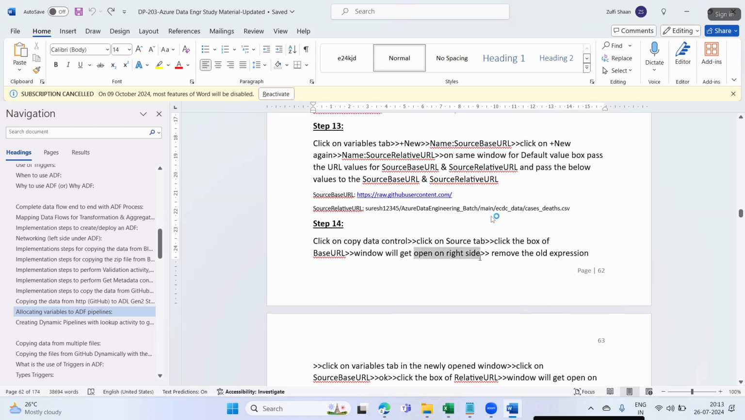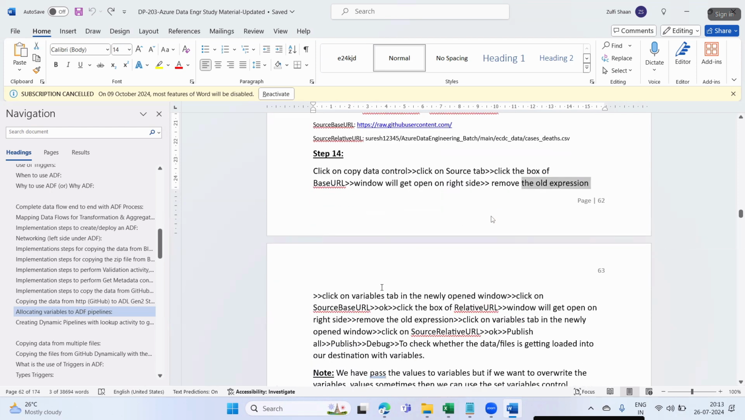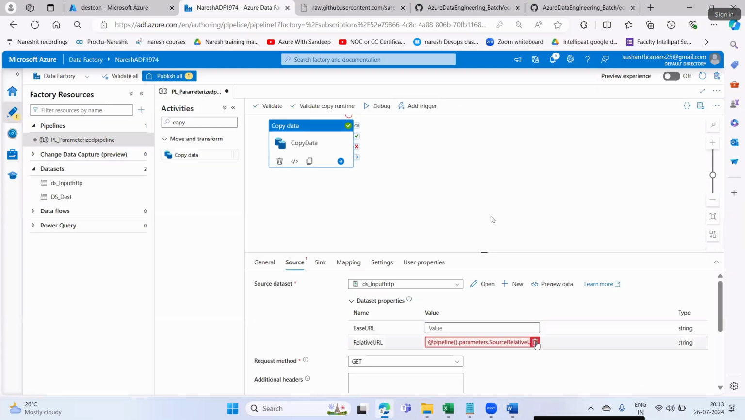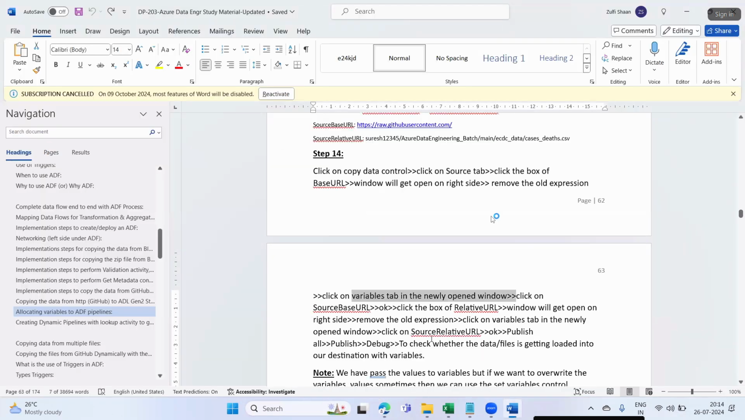A window will open on the right side. Remove the old expression, go to the variable tab in the newly opened expression window, and just delete this too. Delete, delete, because those are the parameters we defined previously that we have deleted. That's why it's obvious that the dataset will also throw errors. That's why I'm saying, delete it.